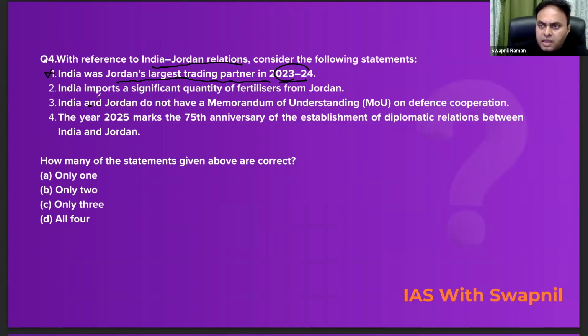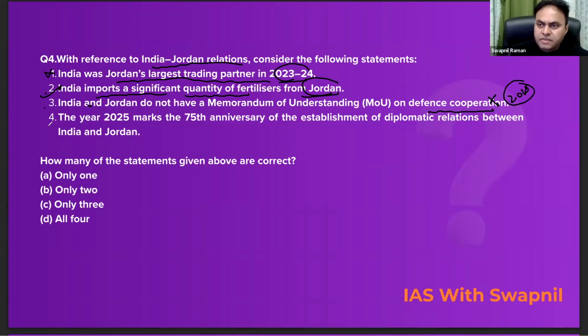Second statement says, India imports a significant quantity of fertilizers from Jordan. Absolutely correct. Potash, right? So India's food security is like dependent on Jordan. Why? Because we are importing fertilizers from there and there's a deficit of fertilizer production in India. So second statement is correct here. Look at the third statement. India and Jordan do not have a memorandum of understanding on the defense cooperation. This statement is incorrect. We do have. It was signed somewhere in 2017-2018.